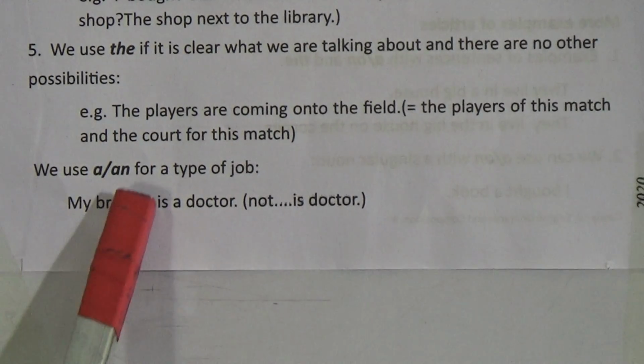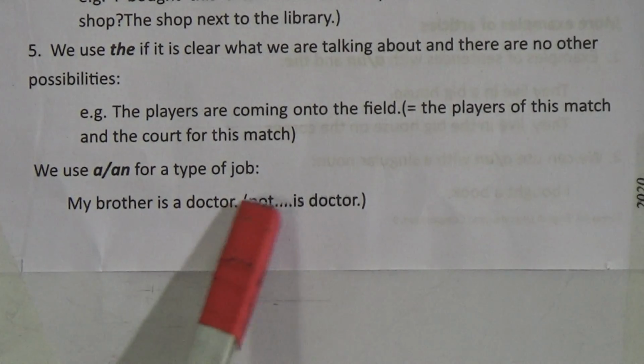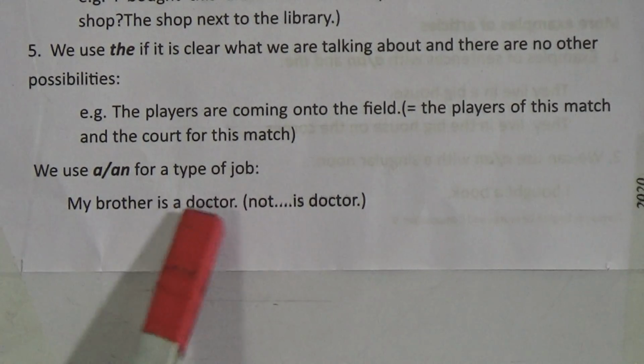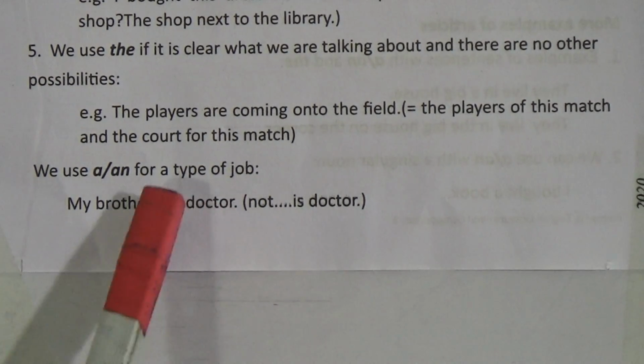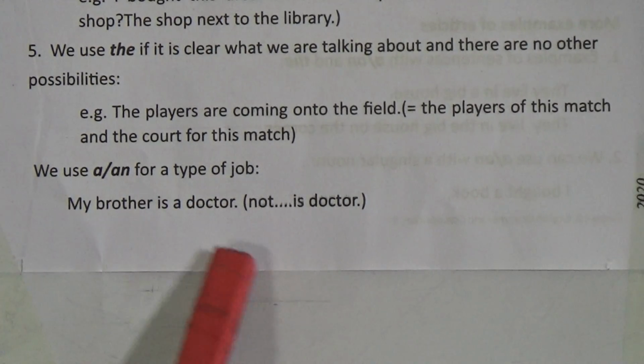Then we use a or an for a type of job as well. Like my brother is a doctor. Okay, so this is the profession of the brother, and before this we are using a. What is he? He is a doctor.